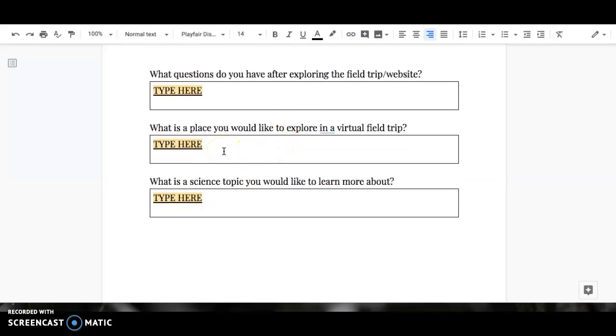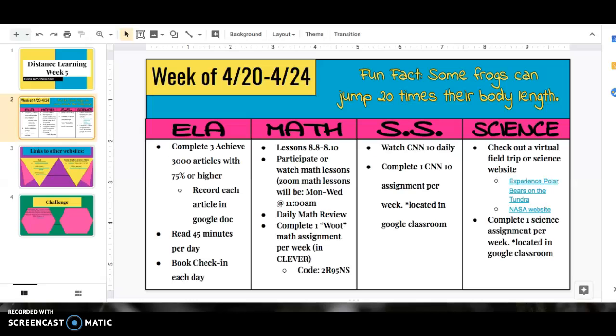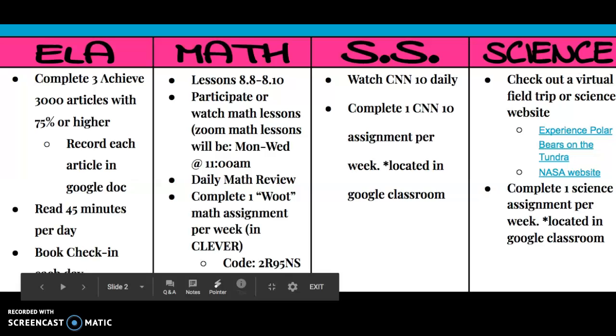Is there a different place that you would like to go on a virtual field trip? Like, can you think of somewhere you think would be good to go? And is there a science topic that you would like to learn more about? And that's just for me so that I can plan out for next week. I have some ideas about science for next week, but I'd like to know more about what you want to learn. So that is what is happening for this week, okay?